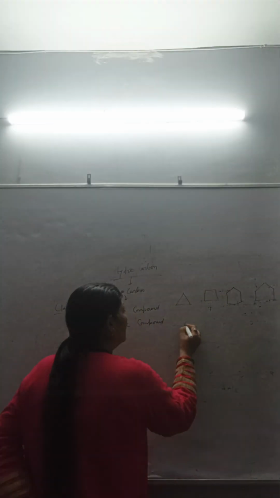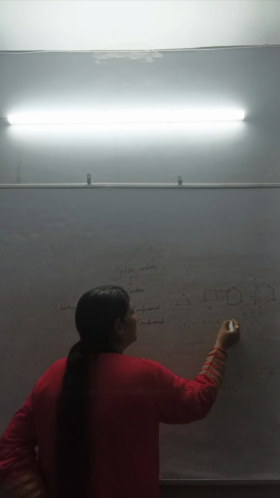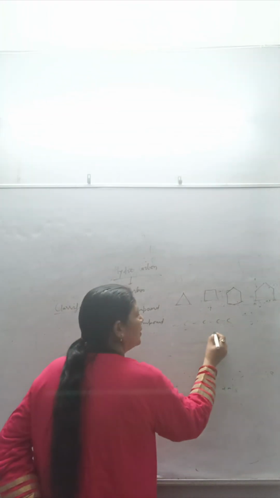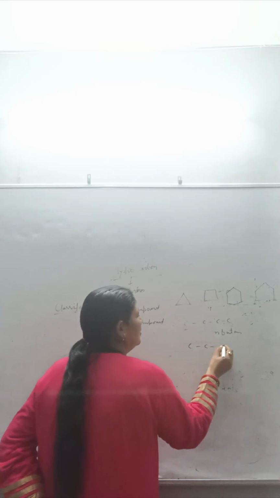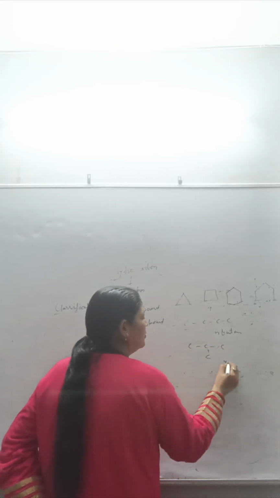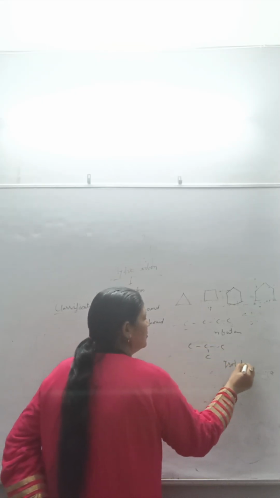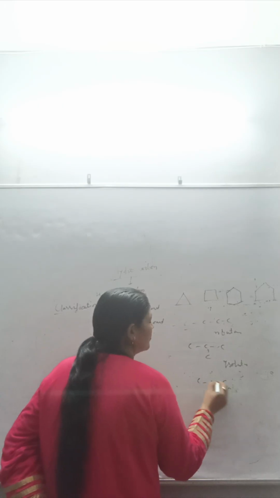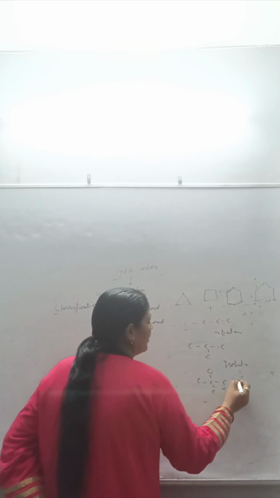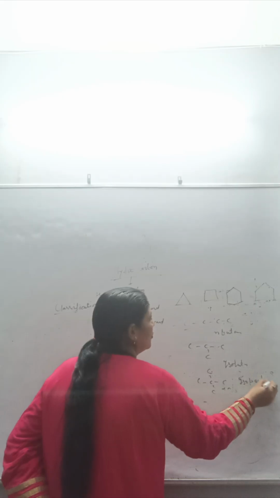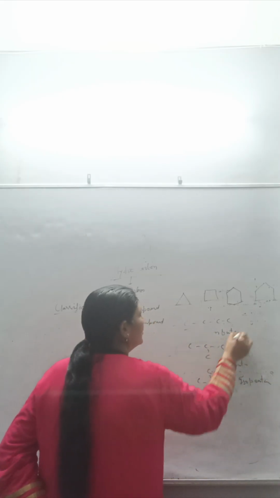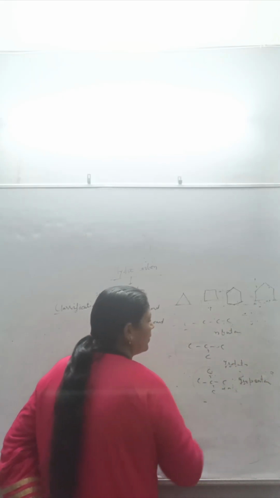This is a straight chain. This is normal butane. This is isobutane, and this is isopentane.